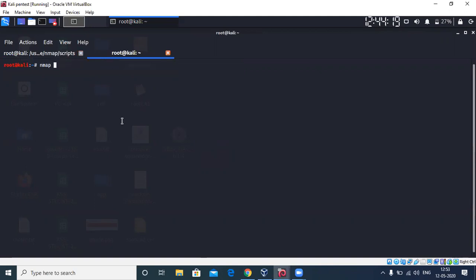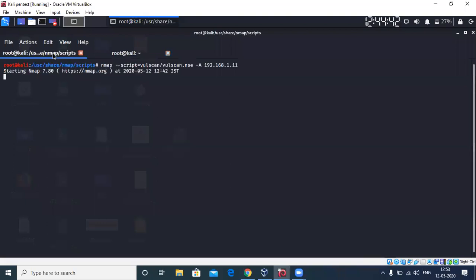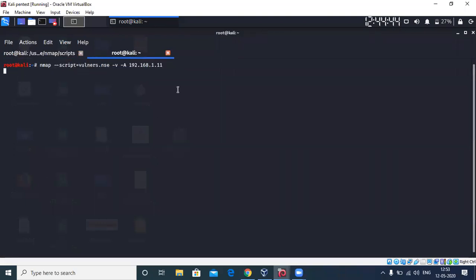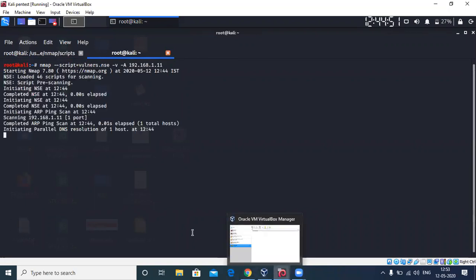Nmap --script=vulners.nse, use aggressive scan on 192.168.1.11 and let it run. If I'm not wrong, this is going to take a bit of time. So while that goes on in the background, let's actually continue with the presentation.